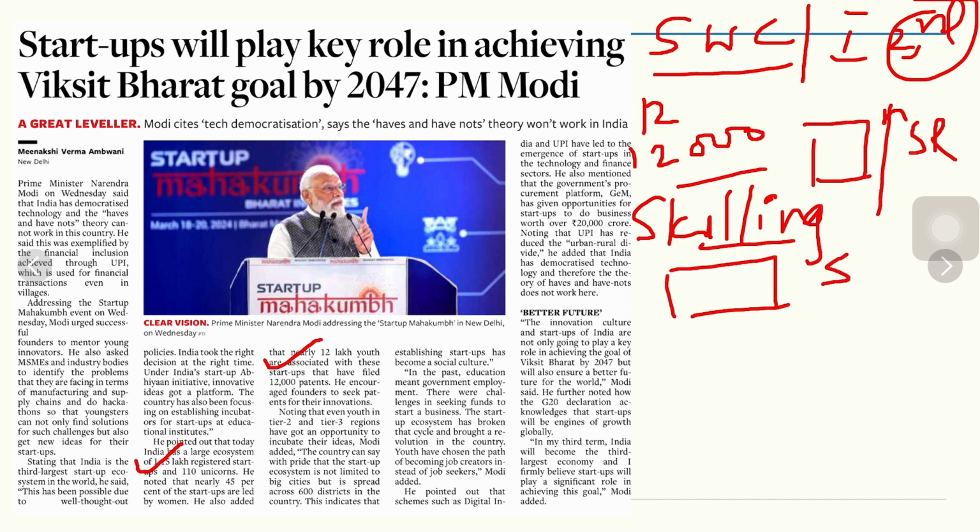As you know, the startup ecosystem has also contributed to India's financial inclusion through the UPI success. In financial inclusion, not only the person who is well versed with technology, but the person sitting at the remotest corner of our country is now part of our formal financial system, either through a banking system or small finance banks, payments banks, etc. So this is how financial system inclusion is also happening.